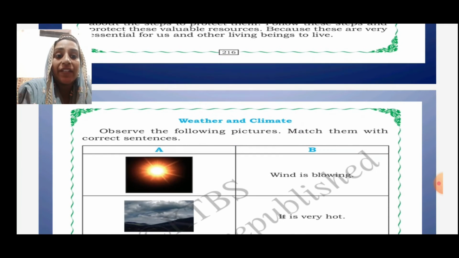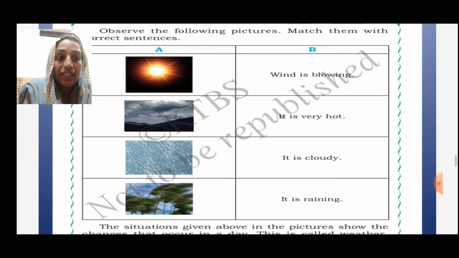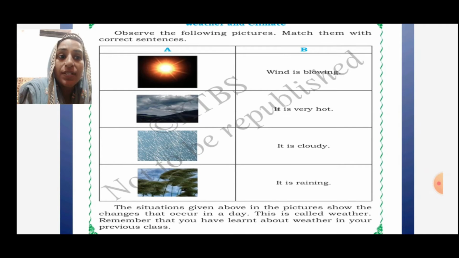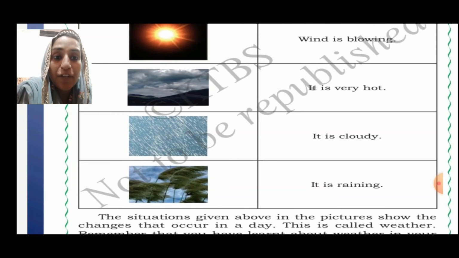Then weather and climate, these are the things that you will see. Observe the following pictures, match them with the correct sentences. You have to match them with correct sentences. Okay, wind is blowing. Where is the wind blowing here? See there, the last picture, this is the wind blowing.